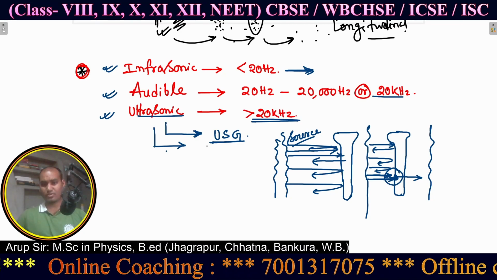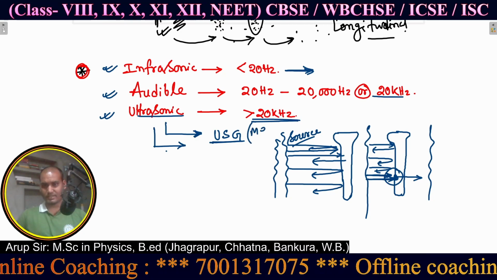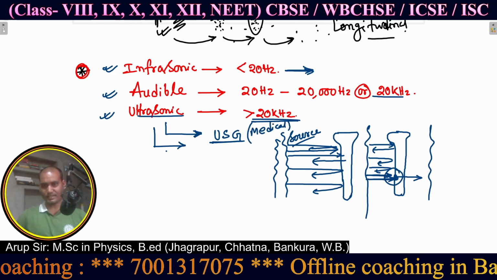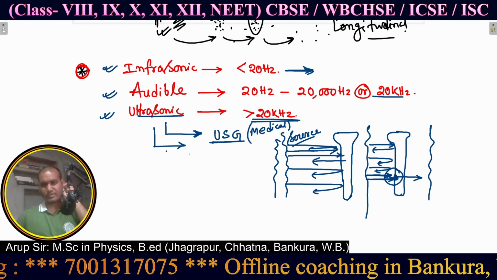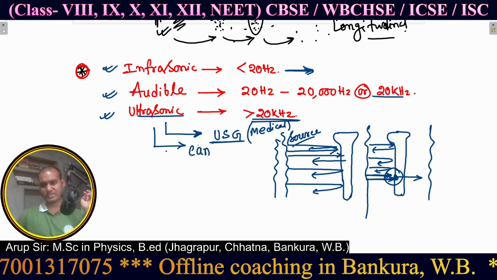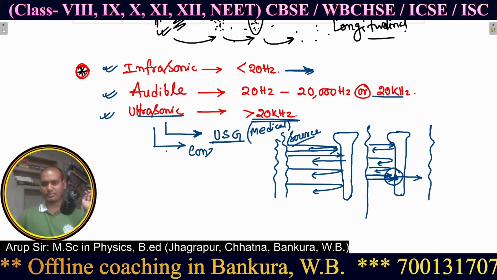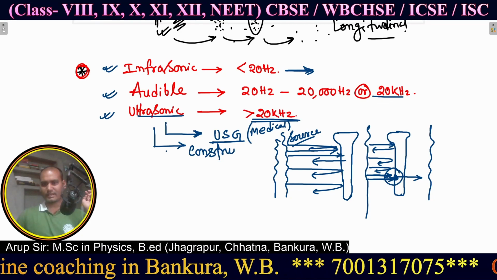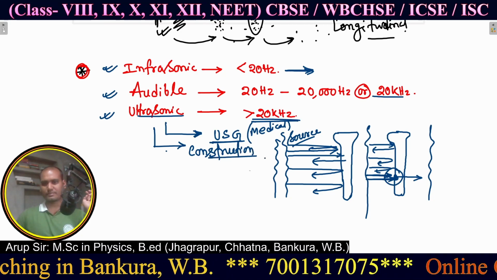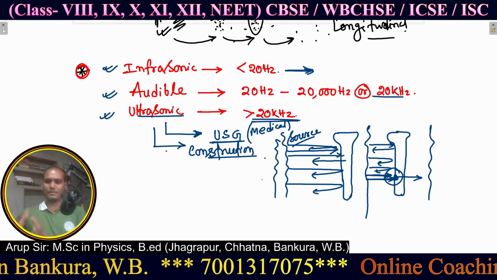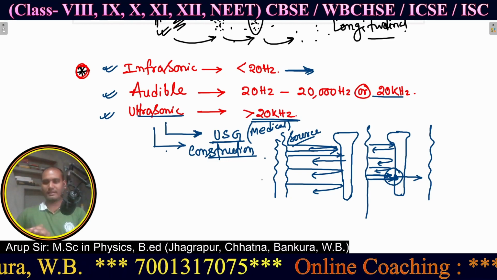USG is basically the medical use of ultrasonic waves. Also, ultrasonic waves can be used for construction purposes, in the same way. Say a pillar, or a railway track.